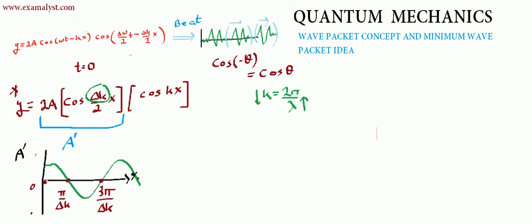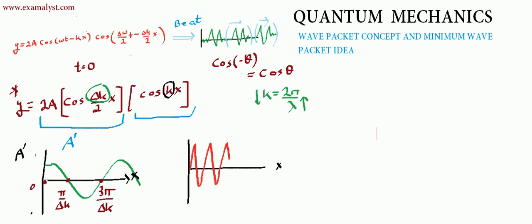But you see, things are not complete because we have the second part that needs to be understood. It is a combination of the first part and the second part. So now if I draw the second part with respect to x, then you see the value of k with respect to the first one is larger. It means large k means small wavelength. And this is the diagram. As you can see, it's also a fast varying wave because the wavelength is small.